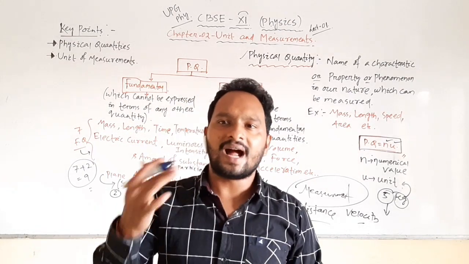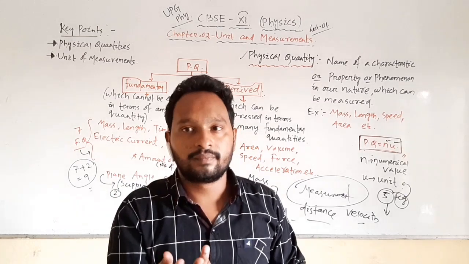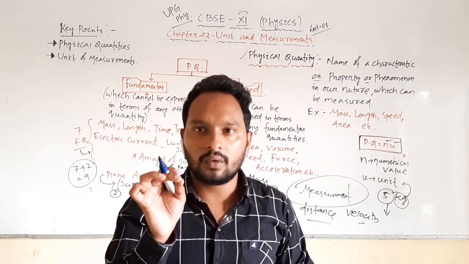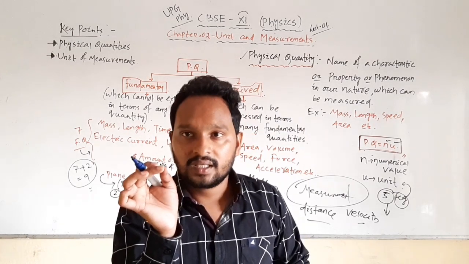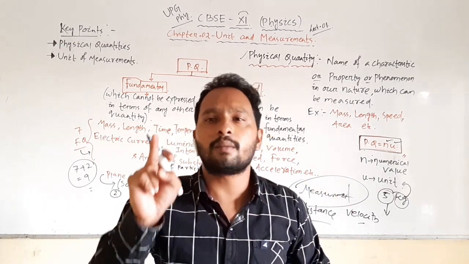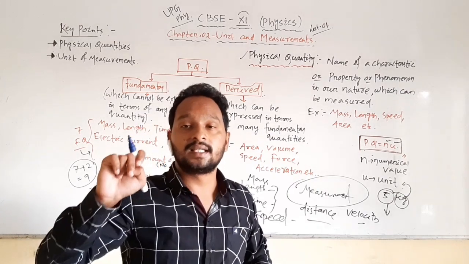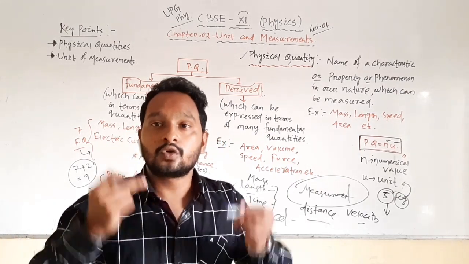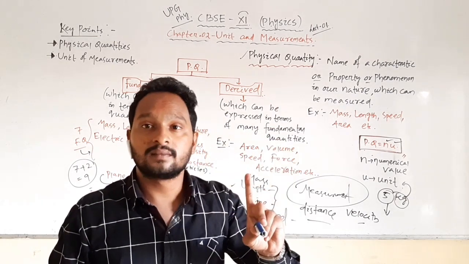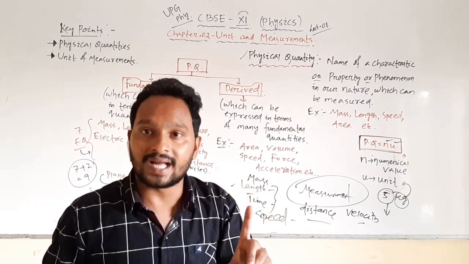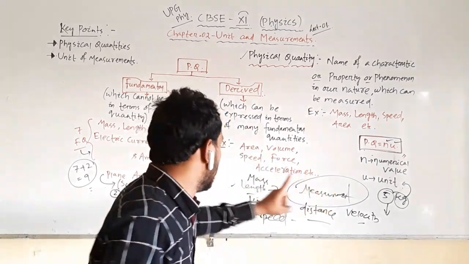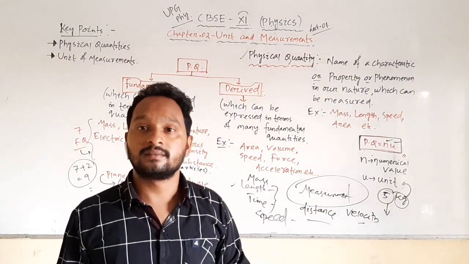If I ask you to buy sugar from the shop and you buy 3 meters of sugar, you will just throw it away, because sugar has to be measured by its characteristic, which is mass. 1 meter, 2 meters, 3 meters of sugar does not make sense. So you must define it in terms of mass. That means the mass of the sugar I can't define in terms of length.